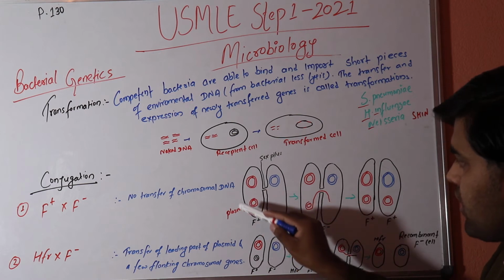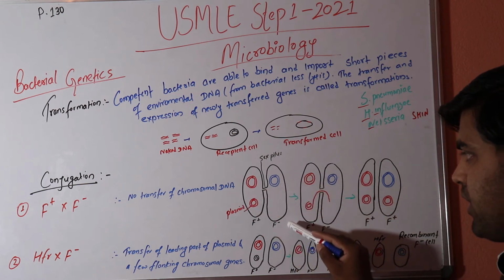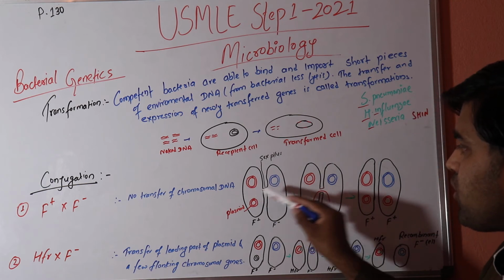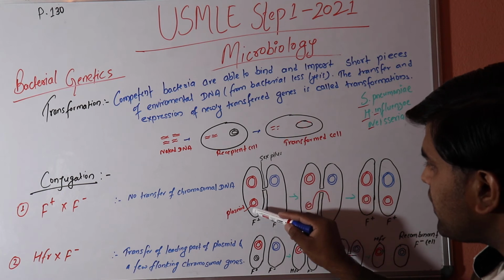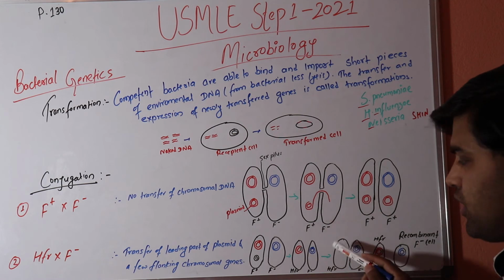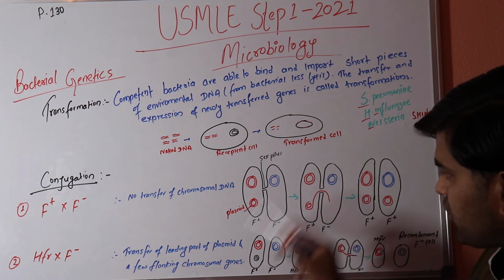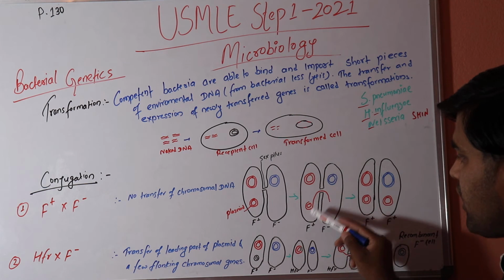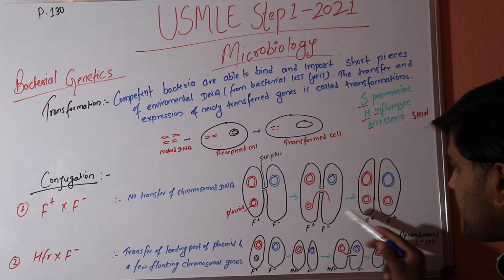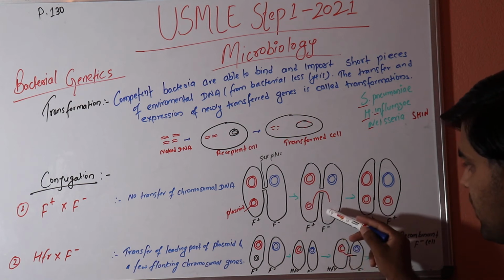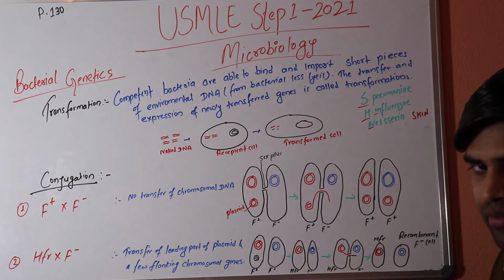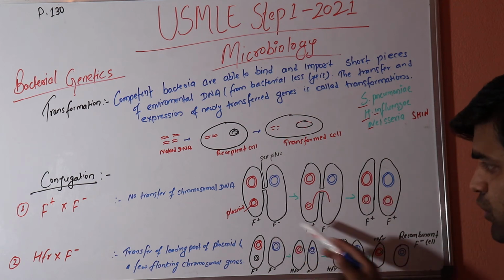So this bacterium approaches the F minus bacterium and forms a conjugation tube with the help of the sex pilus, a communication tube. After forming the communication tube, one strand of the plasmid DNA is transferred into the other bacterium, known as F minus. F plus means a bacterium containing the plasmid DNA. Now one strand of plasmid DNA has been transferred into the F minus, and at the end they replicate. One single strand is over here, one single strand is over here, then they replicate and form double-stranded plasmid DNA. So at the end of this procedure, what happened?